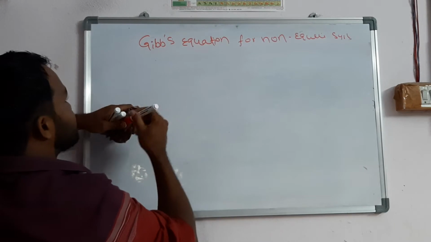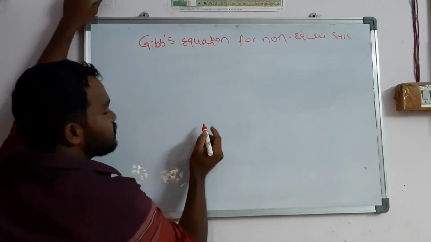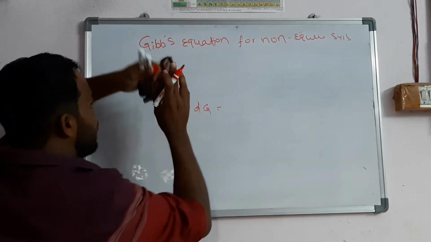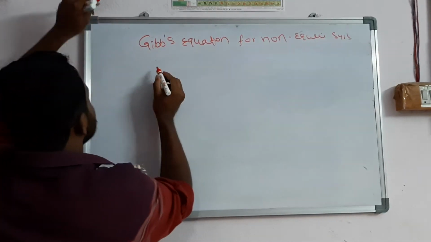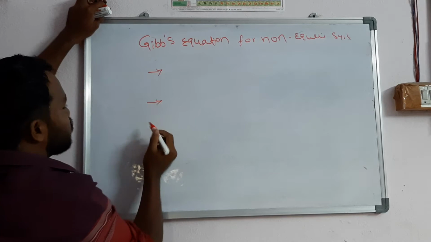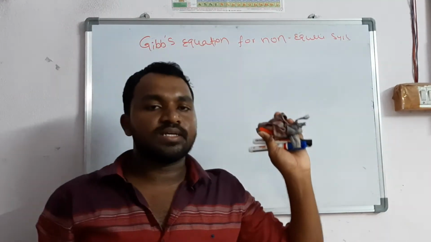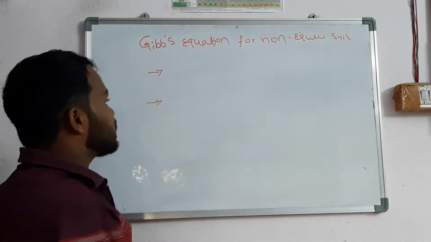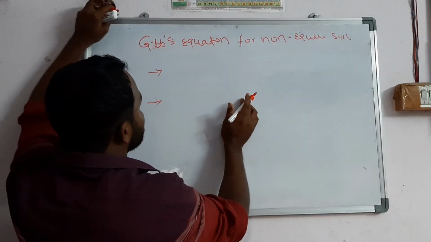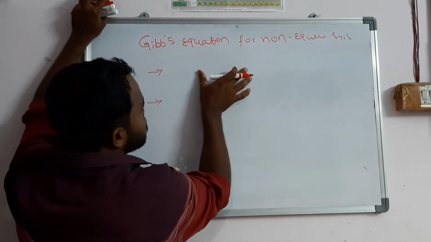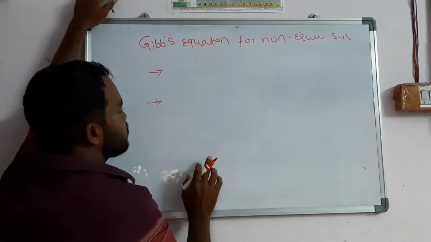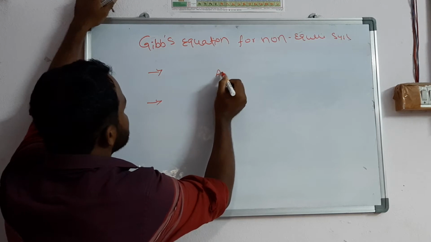So what is meant by Gibbs equation? Already we know that. Gibbs means what? The dG equation. So for non-equilibrium, what will happen? We will see. First we are going to discuss some points. For a closed system, there would not be any change in the composition. Hence we can apply the Gibbs equation.